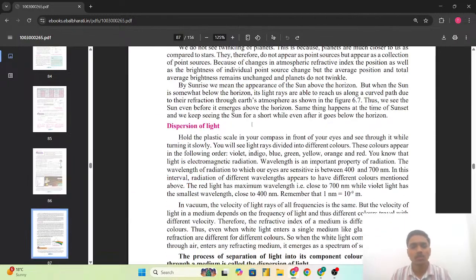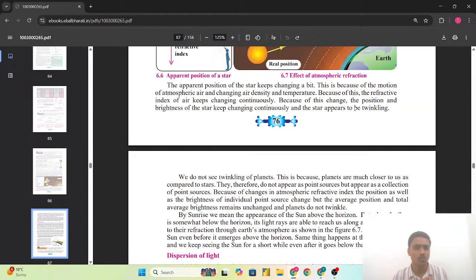So the early sunrise that we see, actually the sunrise has not happened, but it appears to us that the sunrise has happened. And also sunset does not occur, but we see that the sun has set. So why does this happen? What is the reason, what is the fact behind this situation? As we are seeing, the light rays are able to reach us along a curved path due to their refraction through the Earth's atmosphere, as shown in figure 6.7.